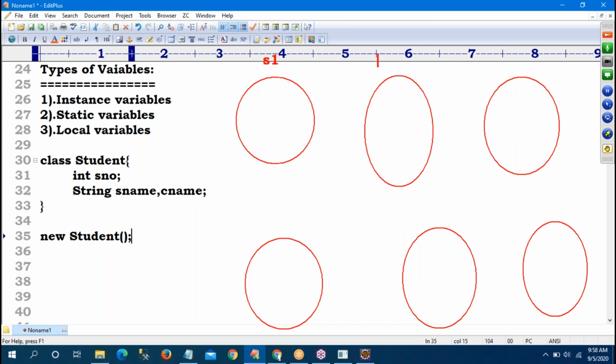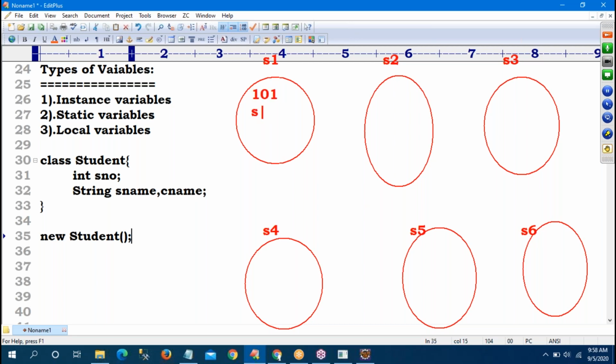S1, S2, S3. Next is student 4, student 5, student 6. Every student's number and name is compulsory. First student, 101.